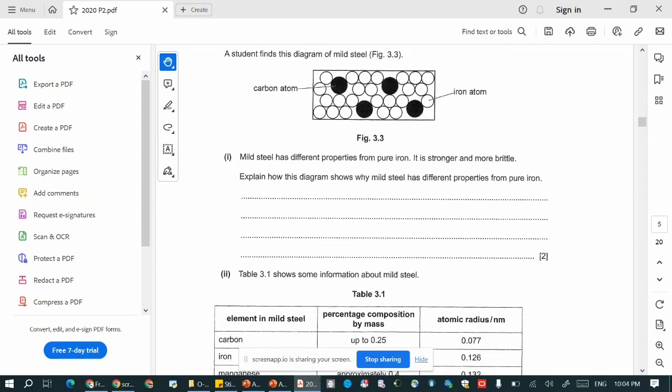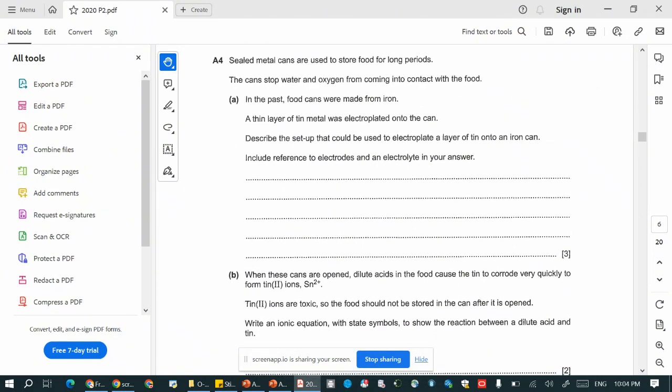Next question, A4. In this case, you need to explain. Food cans were made from iron, so a thin layer of tin metal was electroplated onto the can. So this is actually electroplating. Describe the setup that could be used to electroplate a layer of tin on an iron can. You need to explain which is the cathode, which is the anode, what are the objects on the cathode, what are the objects on the anode, as well as the electrolyte used.